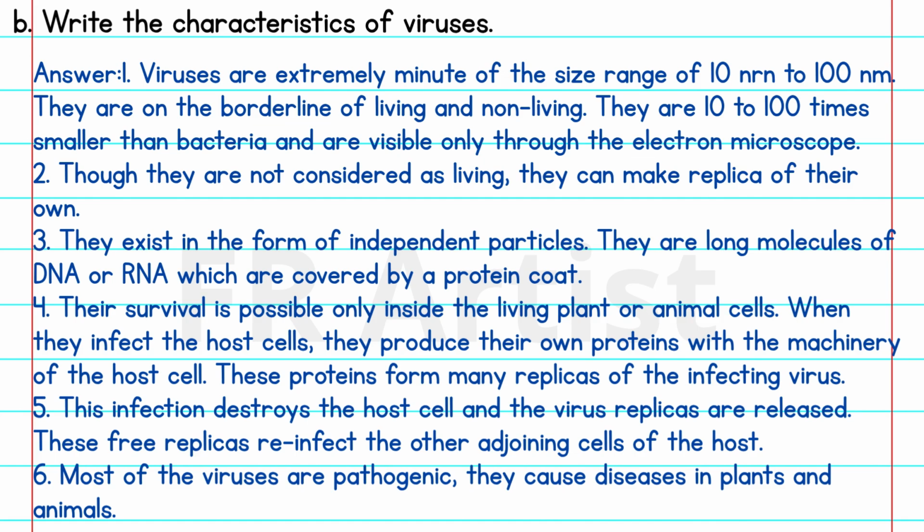Third, they exist in the form of independent particles. They are long molecules of DNA or RNA which are covered by a protein coat. Fourth, their survival is possible only inside the living plant or animal cells. When they infect the host cells, they produce their own proteins with the machinery of the host cell. These proteins form many replicas of the infecting viruses.